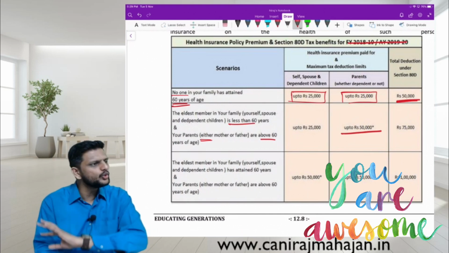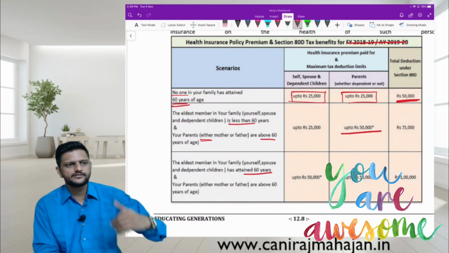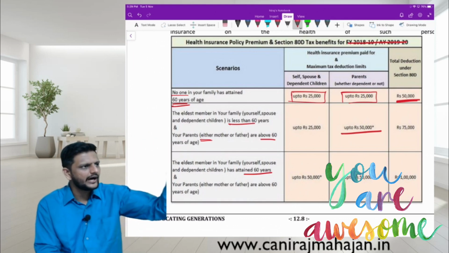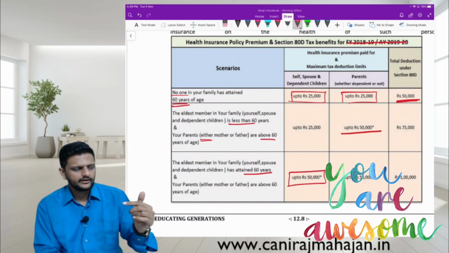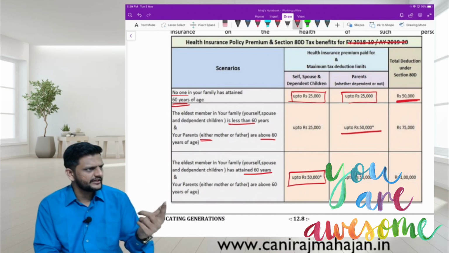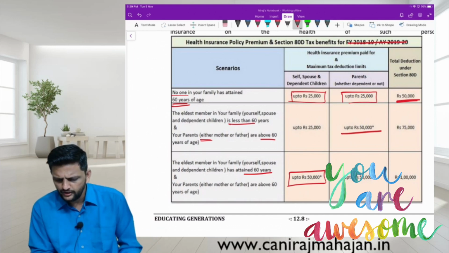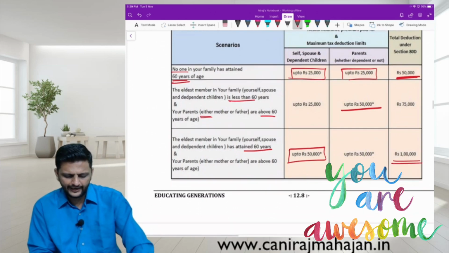And if the assessee himself has attained 60 years of age, it is deemed that parents are already above 60 years of age. For you, the limit becomes 50. For you, the limit is 50, and for parents it is also 50. Then the maximum becomes how much? 1 lakh. Okay.